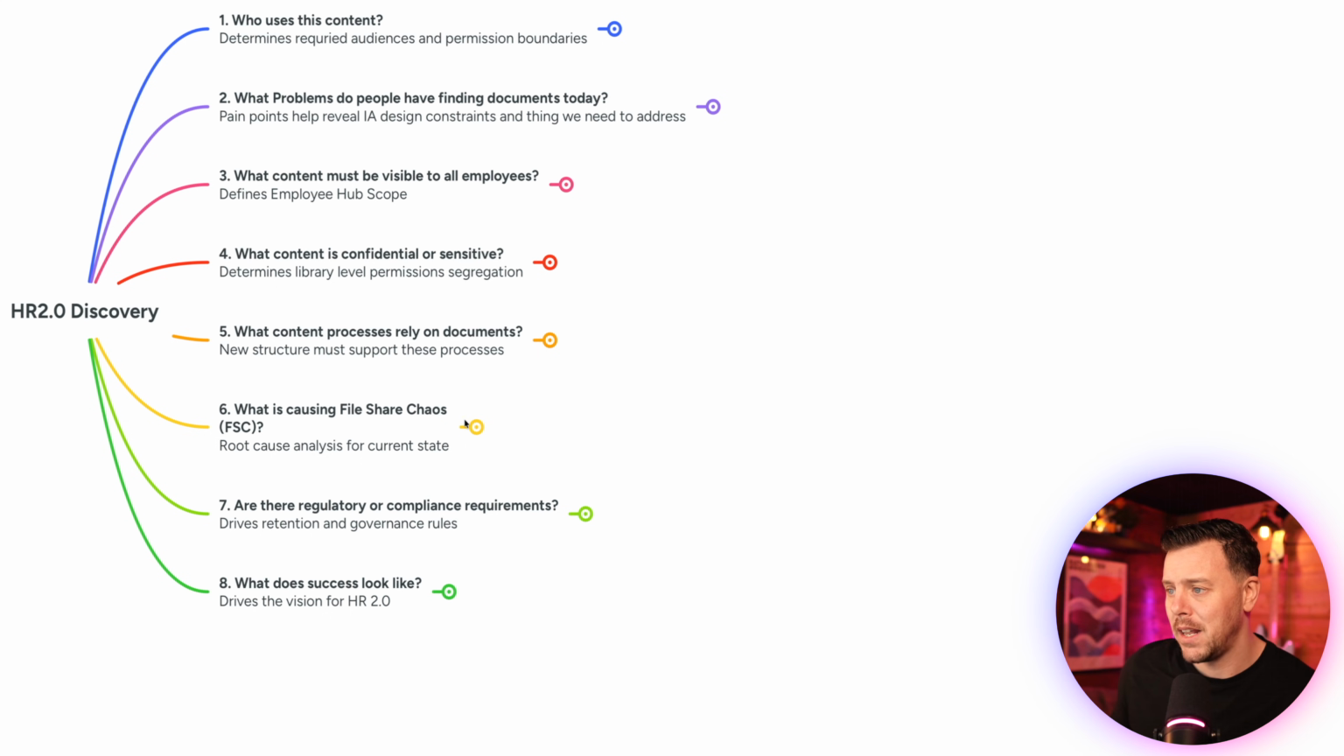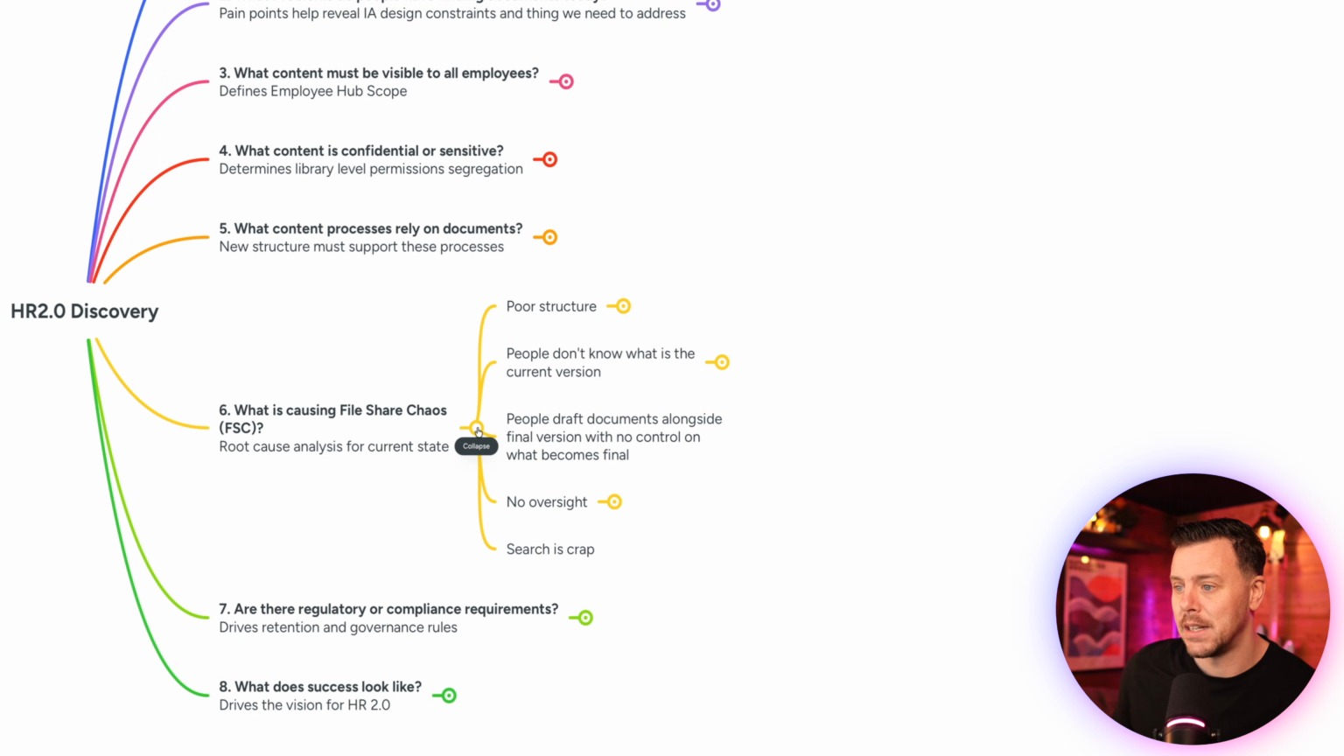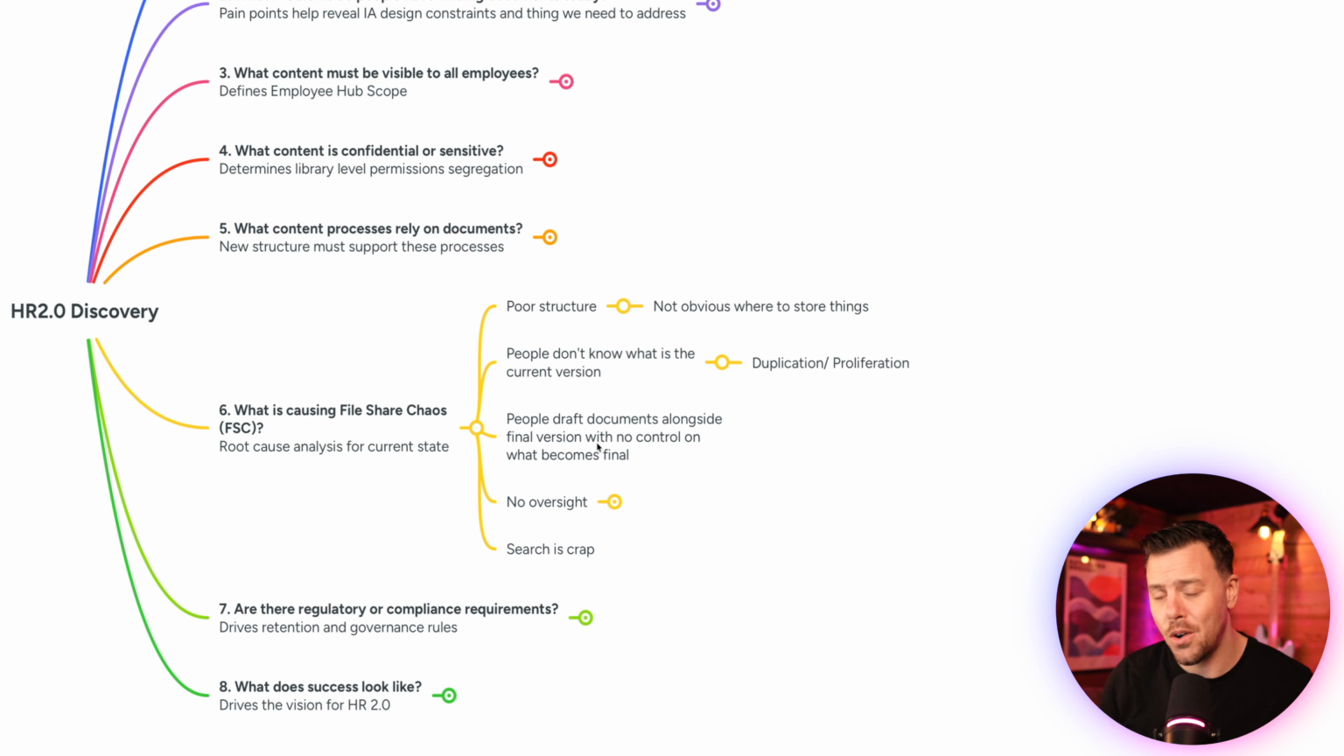We just do a double click on this. It's very much related to our pain points, but it's important, at least in my mind, to really give it the focus it needs. So we know we have a poor structure, so it's not obvious where to store things. People don't know what the current version is. There's duplication and proliferation. That's what that's leading to. People draft documents alongside the final version with no control on what actually becomes final. So no visibility on final versus draft.